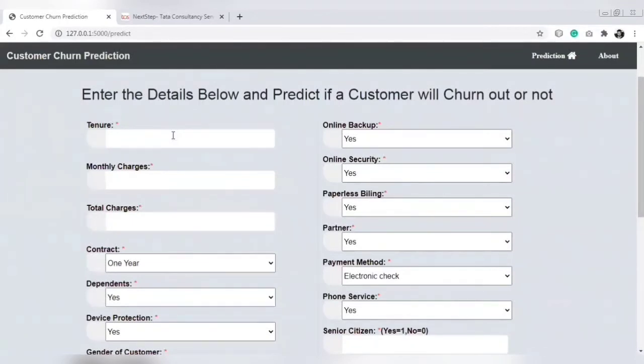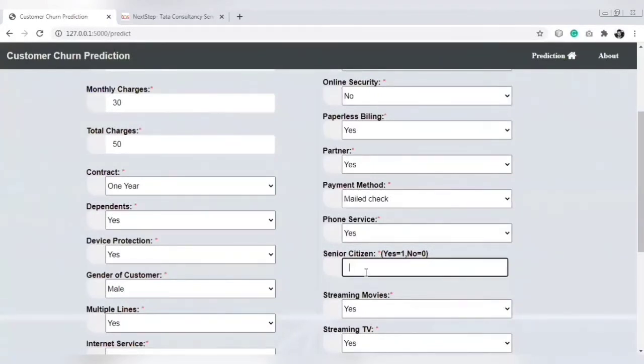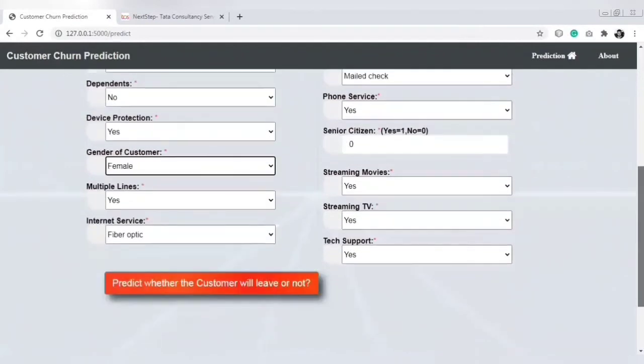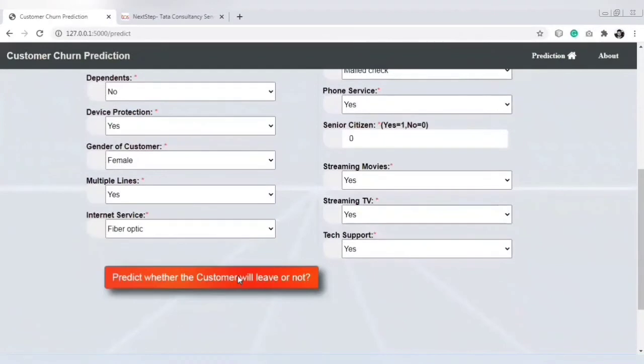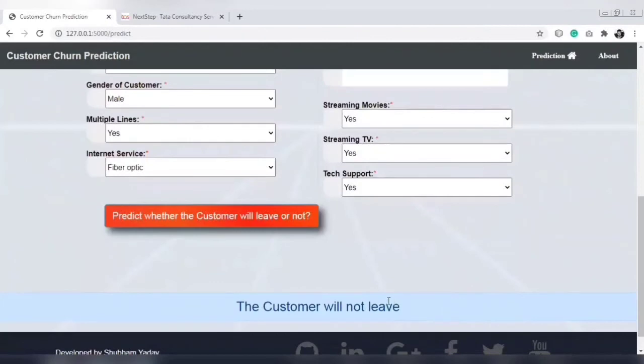For example, tenure should be 30, monthly charges 30, total charges 50, online backup should be yes, online security no, payment method mailed check, senior citizen no, dependent no, female, and predict the output. So we can see the customer will not leave. It means the customer is loyal with the company and does not leave the company.